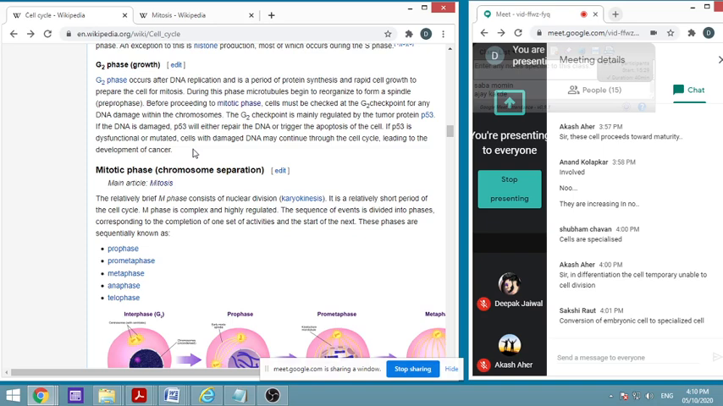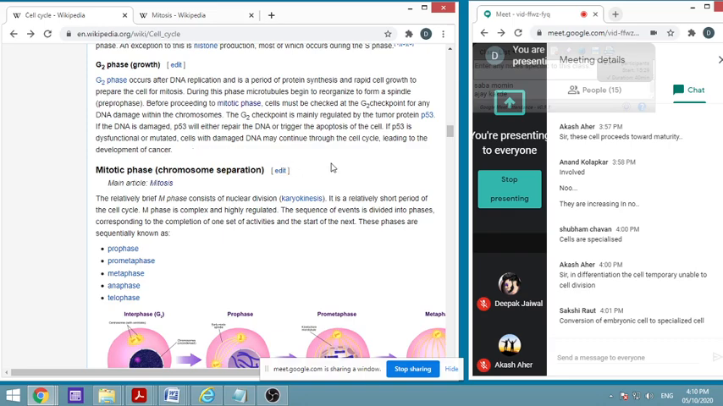If P53 is dysfunctional or mutated, cells with damaged DNA may continue through the cell cycle, leading to the development of cancer. So when you study cancer, we will understand how P53, BCL2 and all these proteins and genes play an important role. We will also have oncogenes, proto-oncogenes, etc. So these are the important regulators or checkpoints.